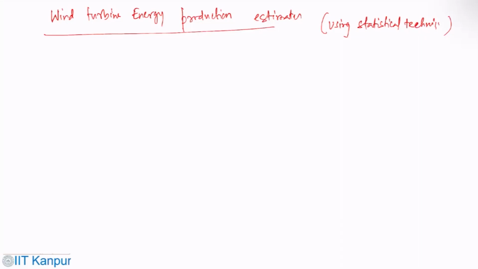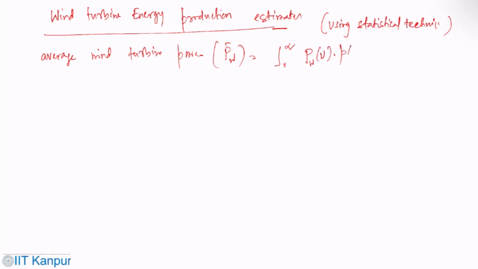So for a given probability density function P of U, we can get the average wind turbine power, that is P bar W. We can estimate it as the integral of PW of U, P of U, dU.